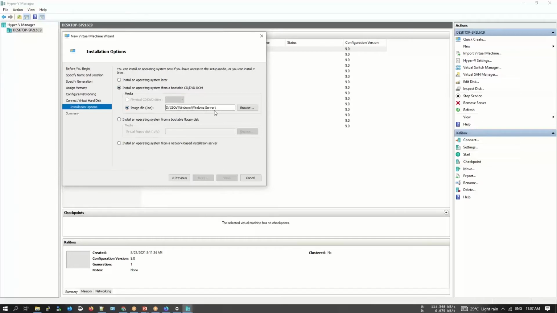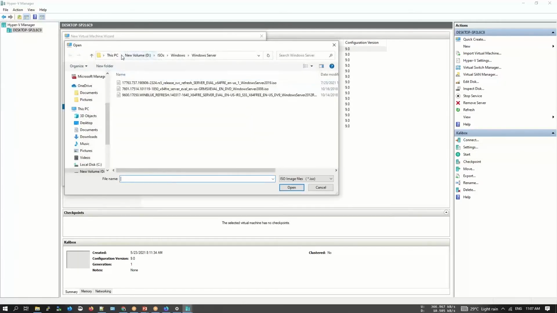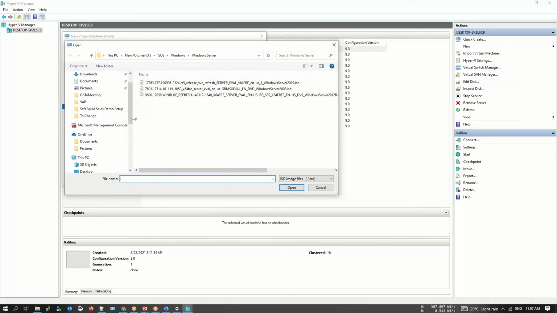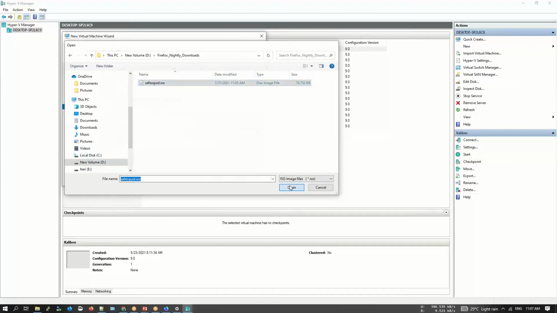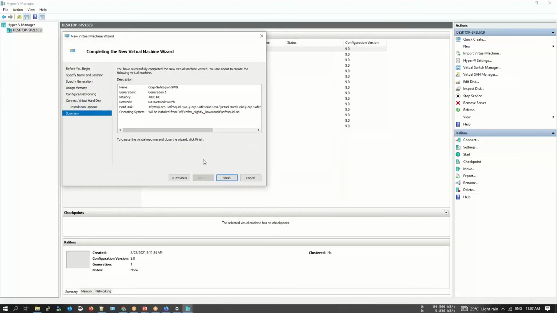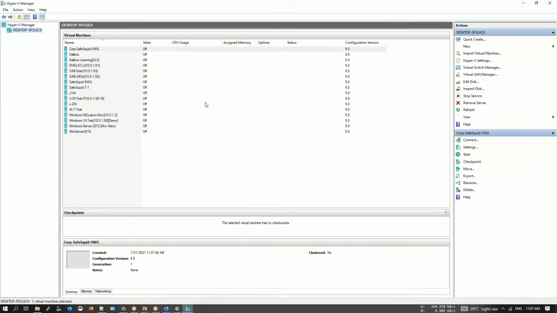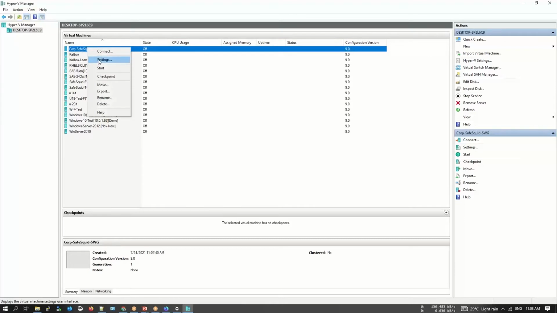And the other important part, which is setting the ISO file. Let me just quickly open it. And let's just move to the folder where we have the SafeSquared ISO. Let's just finish this. Now our VM configuration is created. Let me just quickly show you that.